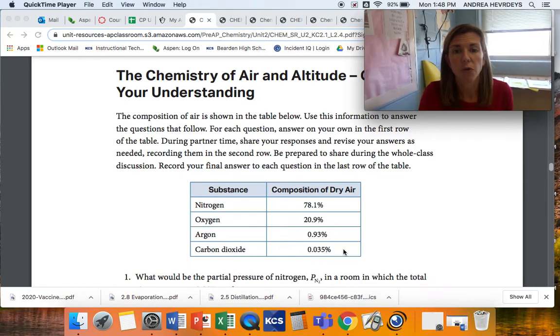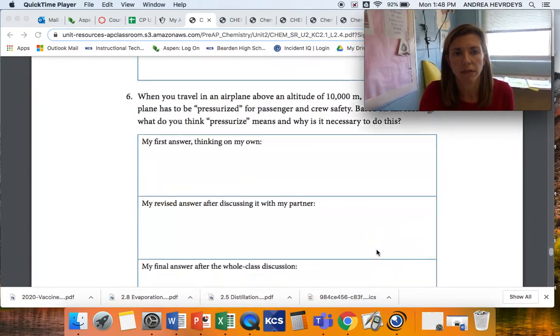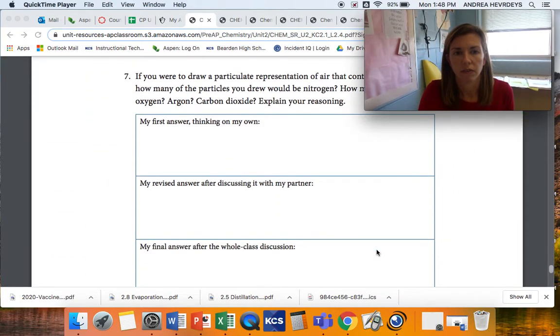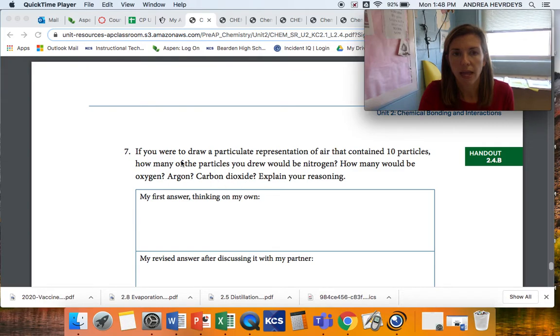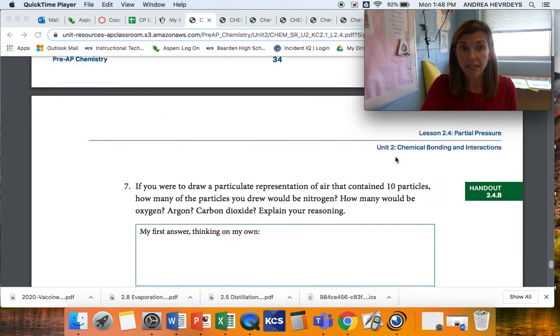So you would just need to draw in number 7, 8 particles would be nitrogen and 2 particles would be oxygen. The other 2 are negligible or would not need to be represented in a sampling that small. Okay?